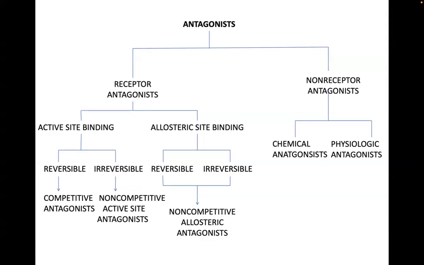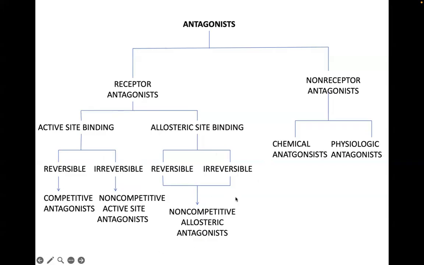So in all these types, no, the only situation where the effect of the antagonist can be overcome or surmounted is when the antagonist is a competitive antagonist, no?